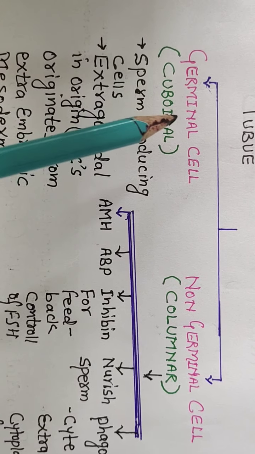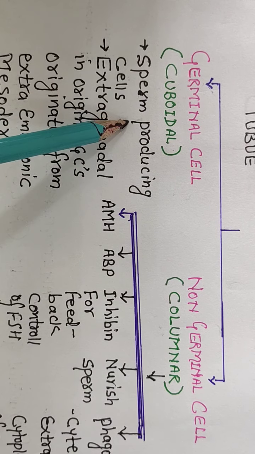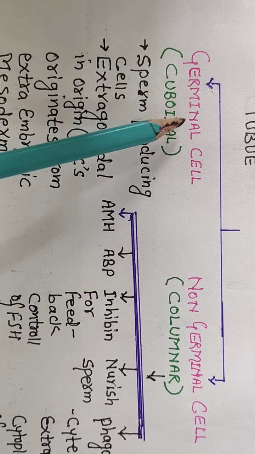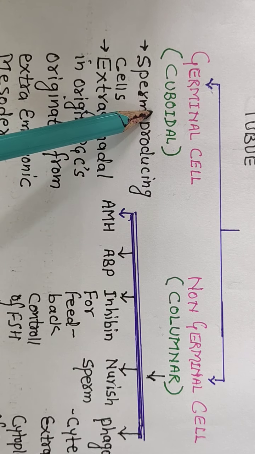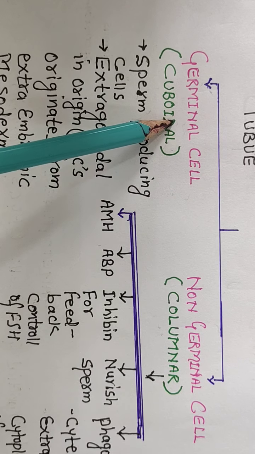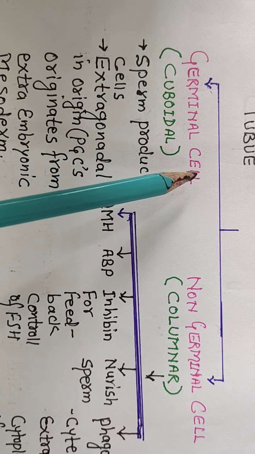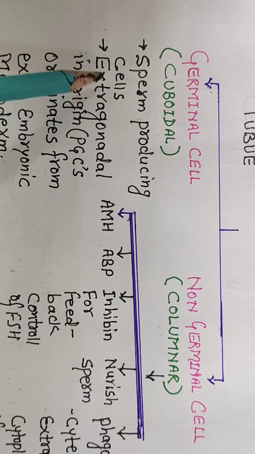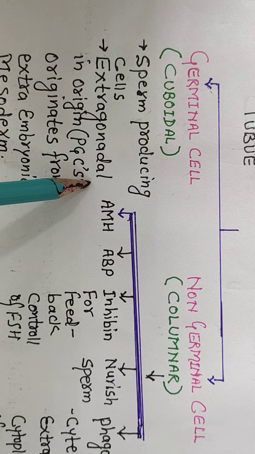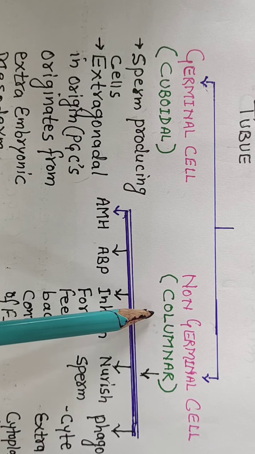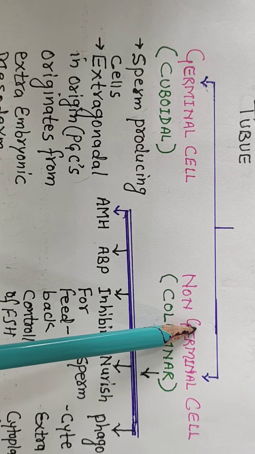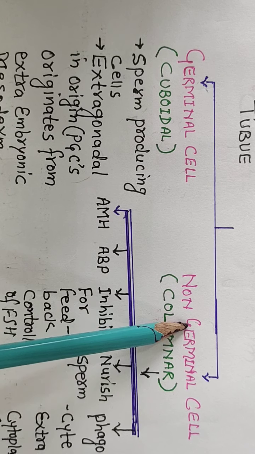I have told you these come from the mesoderm of yolk sac and migrate during the embryonic stage and reach the seminiferous tubule in the form of germinal epithelium. So these are extragonadal in origin, while the non-germinal cells are gonadal in origin, meaning they are produced inside the gonads, inside the testes.